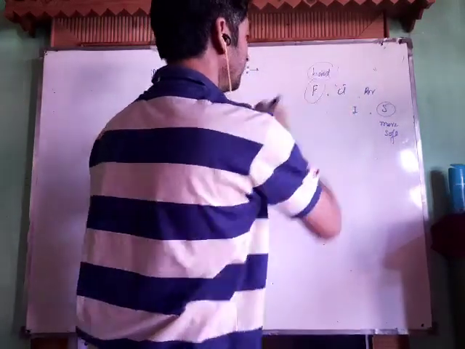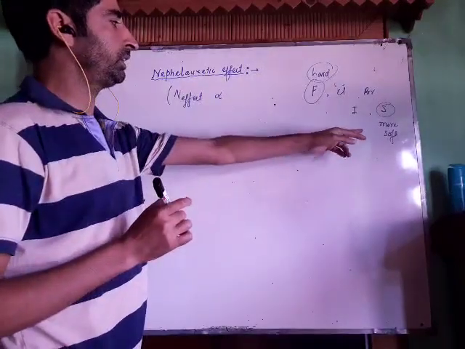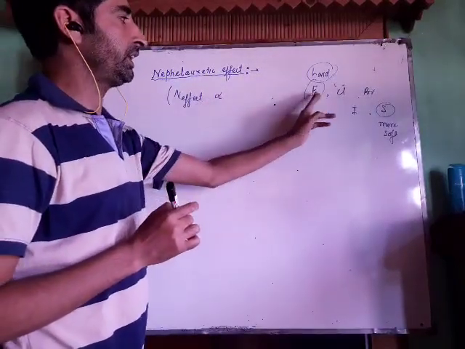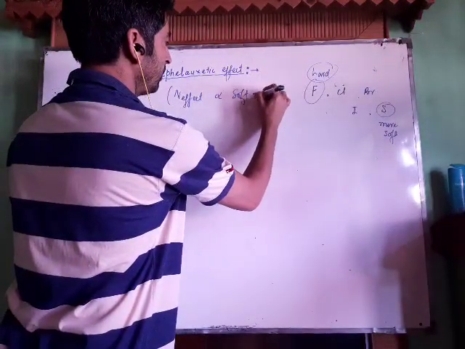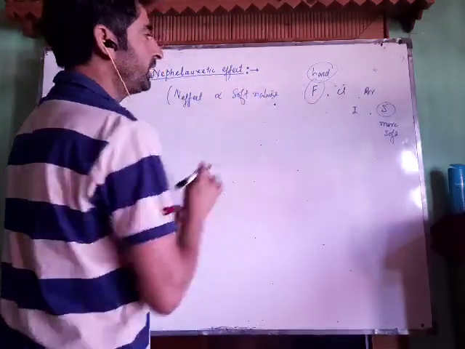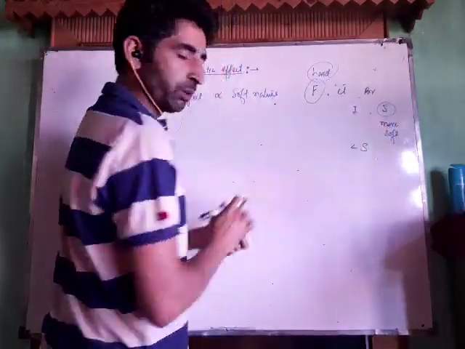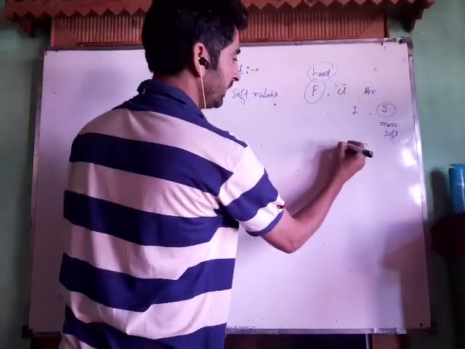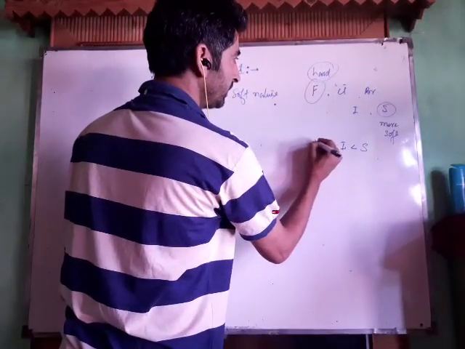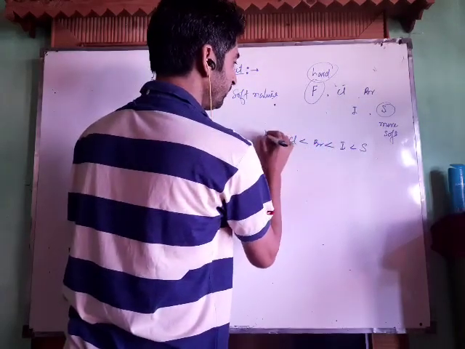It's a hard ligand. Now see, the nephelauxetic effect of an ion is directly proportional to its soft nature. From here we can conclude that sulfur is more soft in nature. Sulfur will have a higher value of nephelauxetic effect than iodine, which will have more than bromine, which will have more than chlorine, which will have more than fluorine.